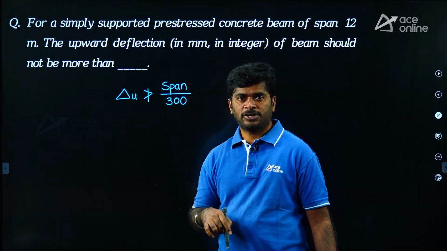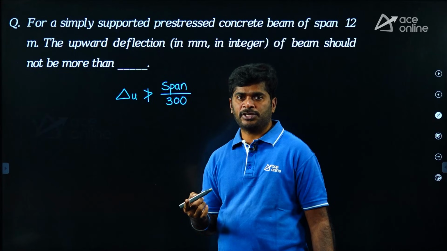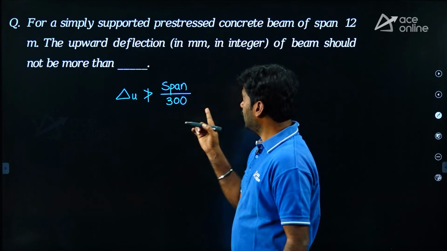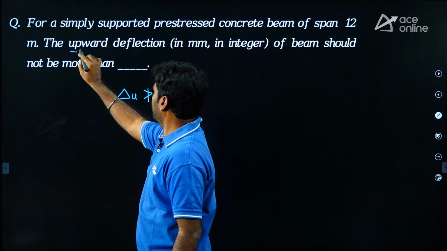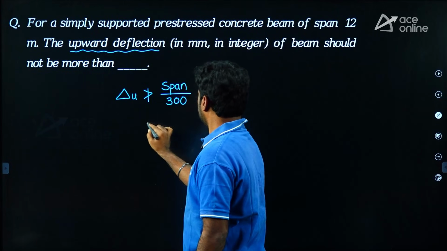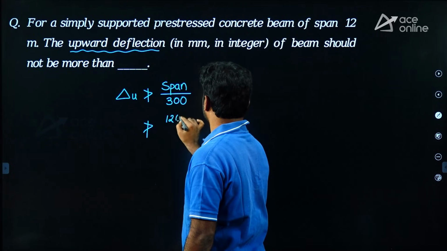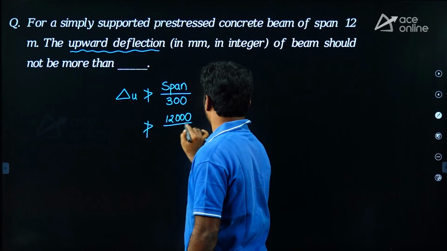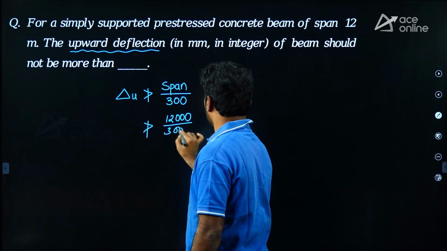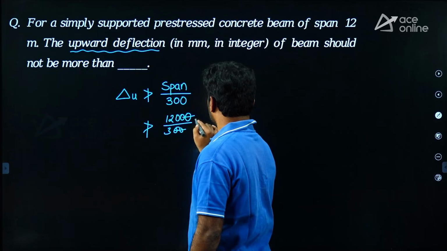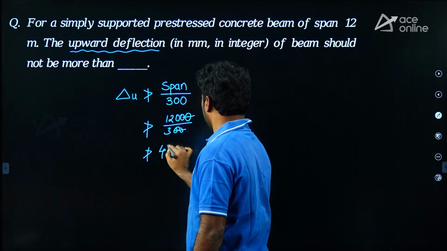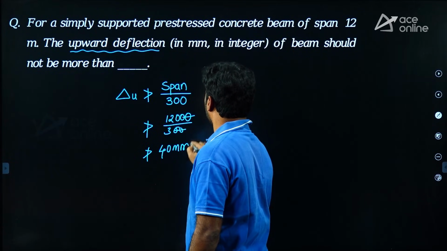Vertically downward deflection is different, upward deflection is different. Here they are asking upward deflection, not more than span, which is 12 meters. So it is 12,000 upon 300. Two zeros gone. So it should not be greater than 40 mm.